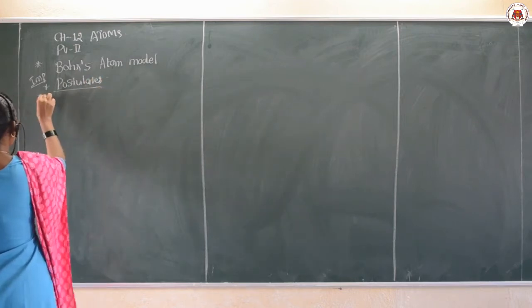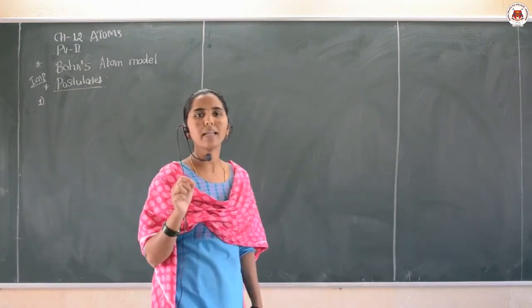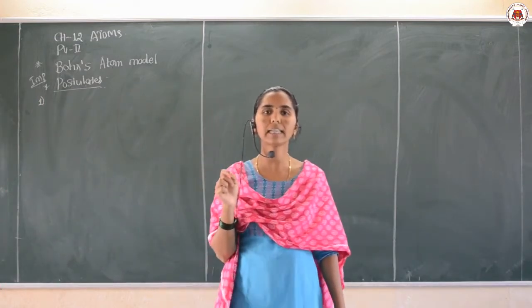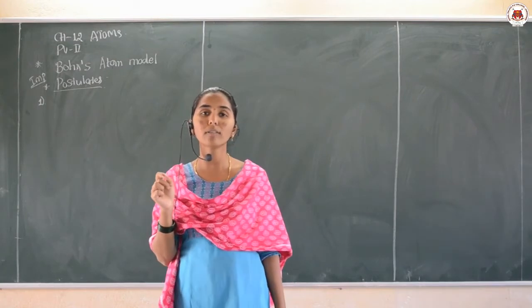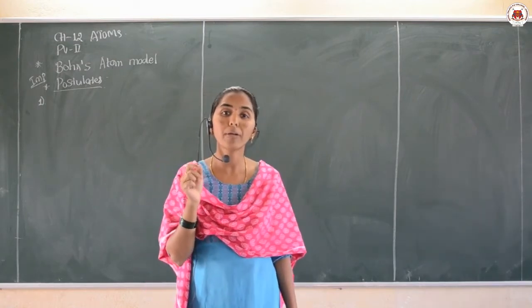First postulate: every electron can revolve around the nucleus in a certain orbit.